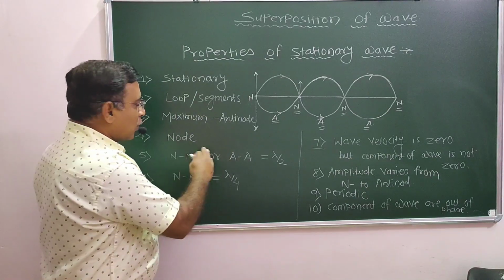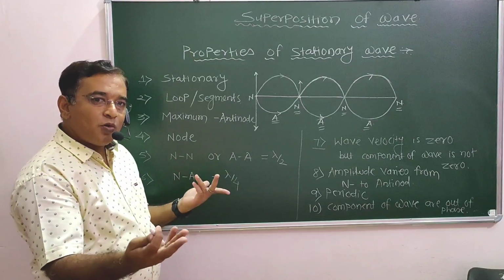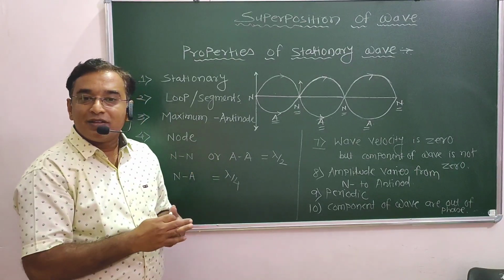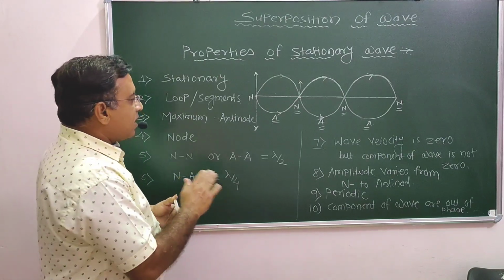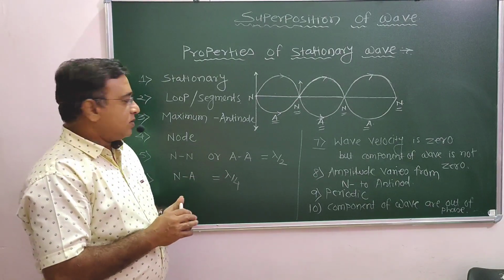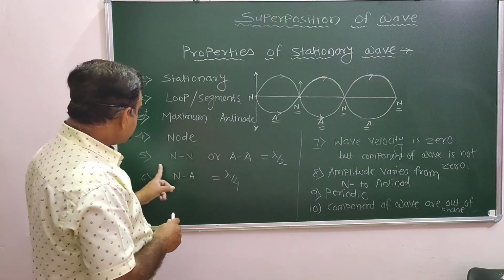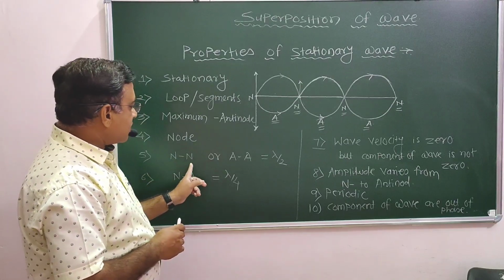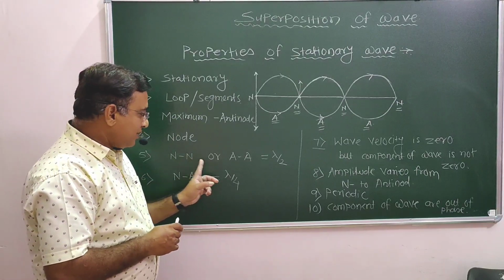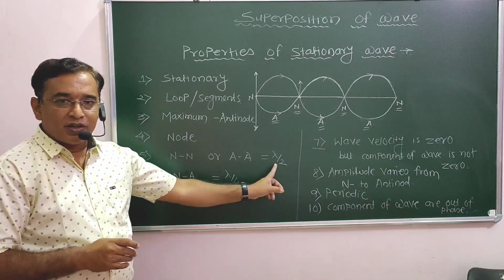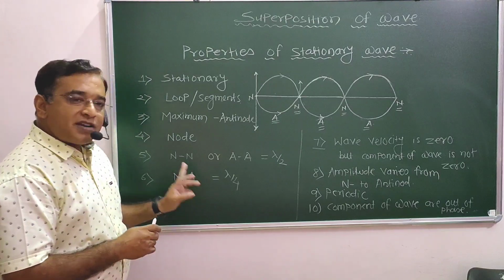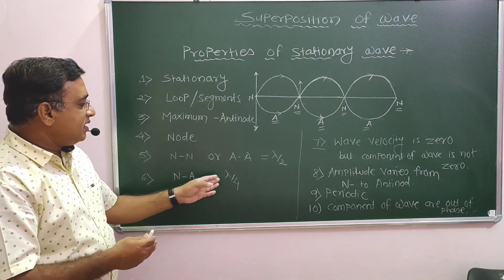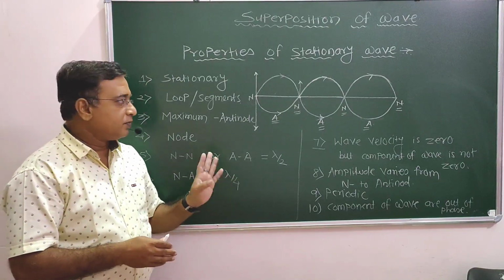Node starts with no, means here there is no amplitude. It never vibrates with any amplitude, that's why it is known as node. Next, the distance between two successive nodes or two successive antinodes is lambda by 2. The distance between a node and adjacent antinode or vice versa is equal to lambda by 4.